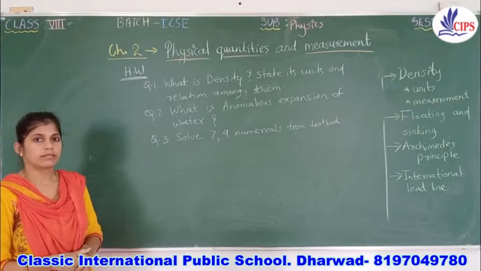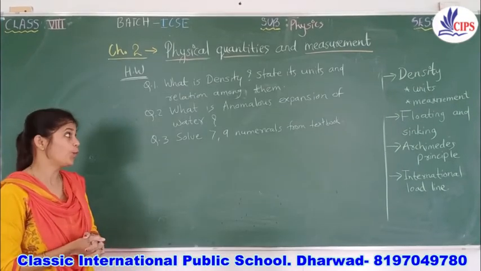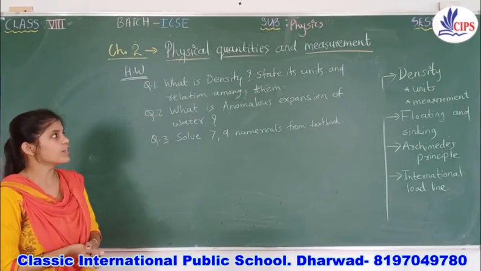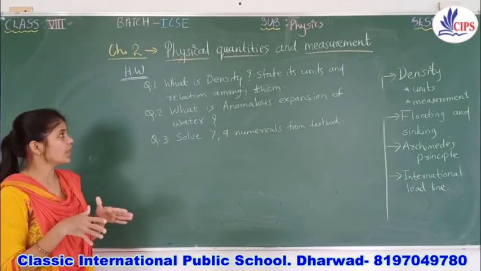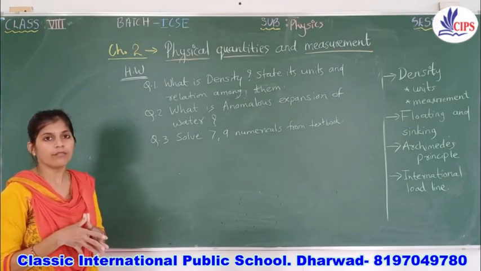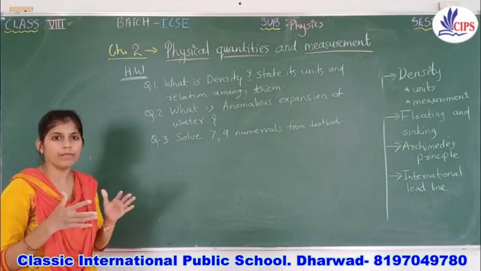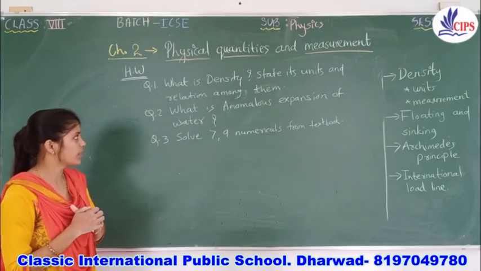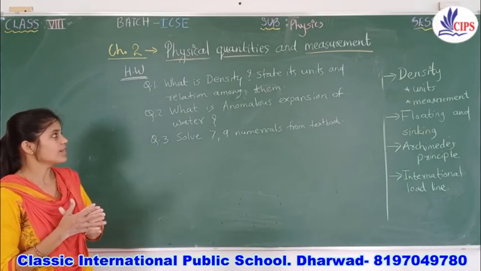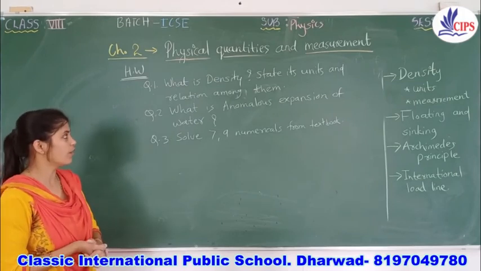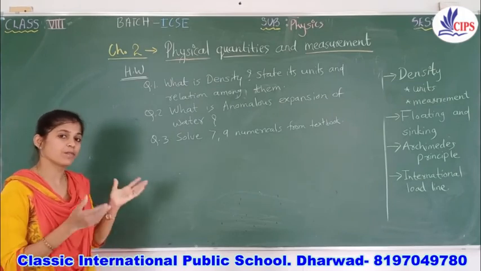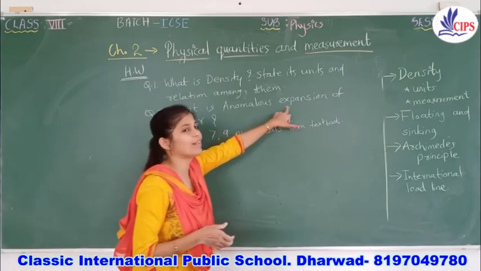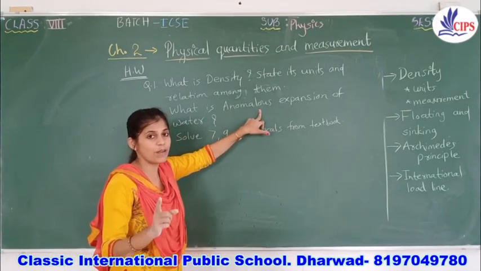I'm sure that you will solve all numericals in your textbooks. So here is today's homework. First question: what is density? State its units and the relation among them, meaning 1 gram per cubic centimeter is equal to how many in SI unit. Second: what is the anomalous expansion of water? I have explained it, and you will also get the answer from your textbook.